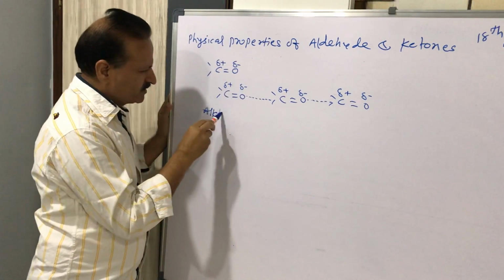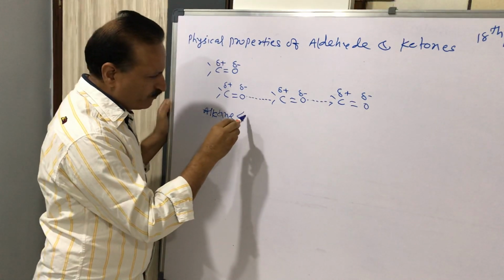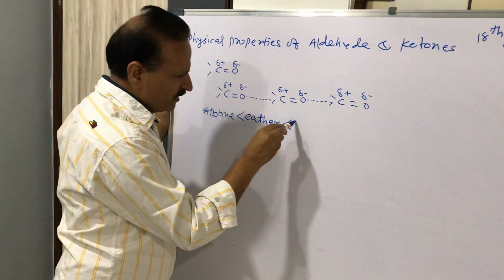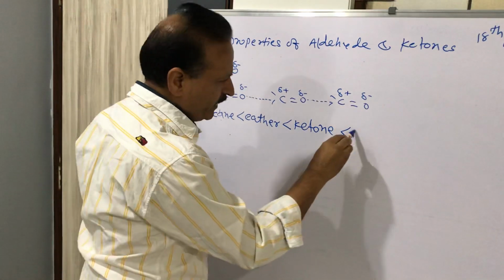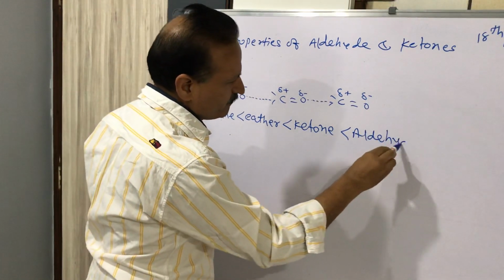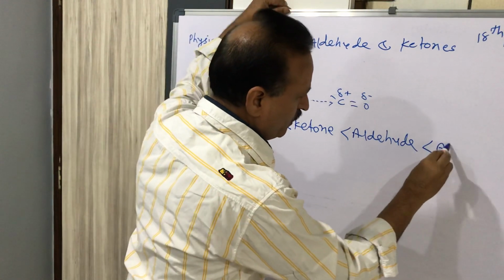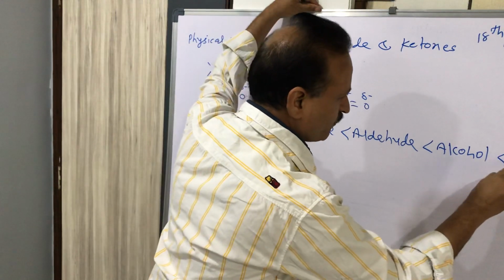Alkane is the weakest, then higher is the weakly polar ether, then higher is ketone, then higher is aldehyde, then higher is alcohol, and then higher is carboxylic acid.